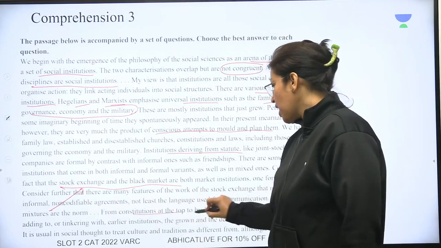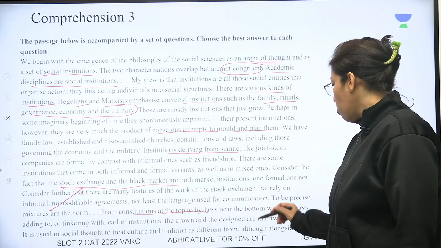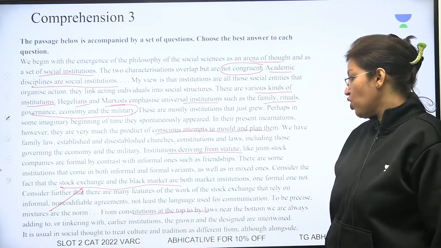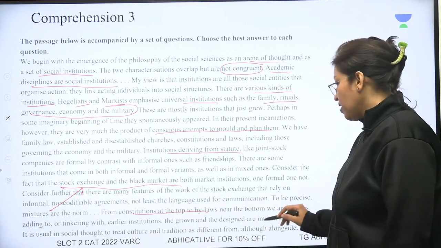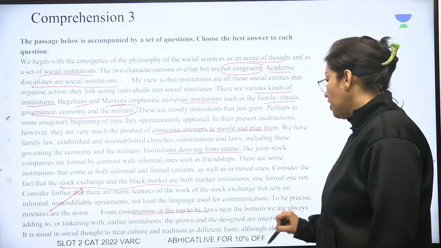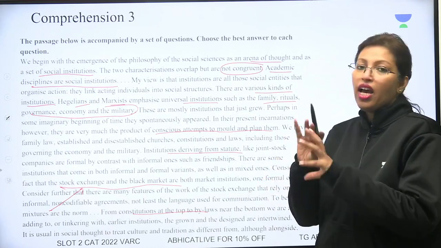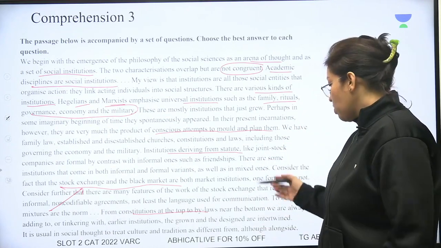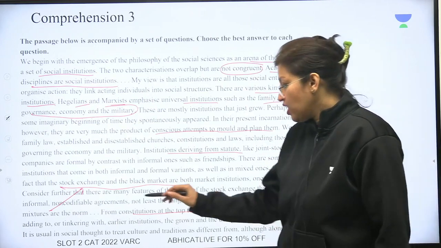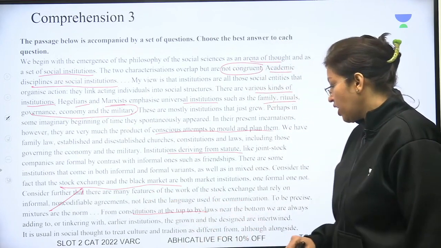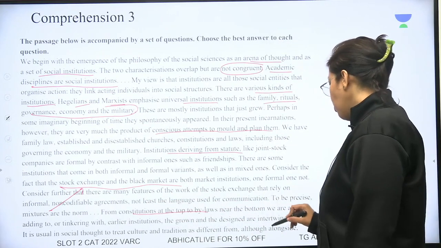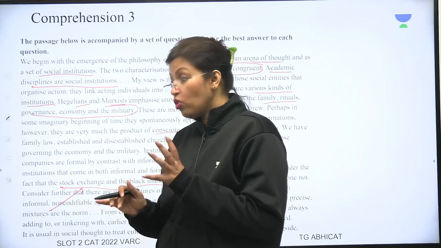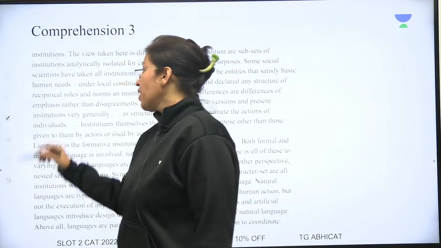From constitutions at the top to bylaws near the bottom, we are always adding to or tinkering with earlier institutions. The grown and the design are intertwined. So how they are growing and how they are being designed is all intertwined now. It is usual in social thought to treat culture and tradition as different from, although alongside, institutions. So we treat them as different even though they are together institutions.